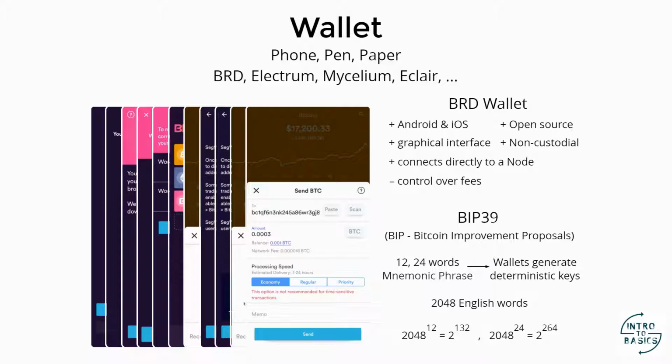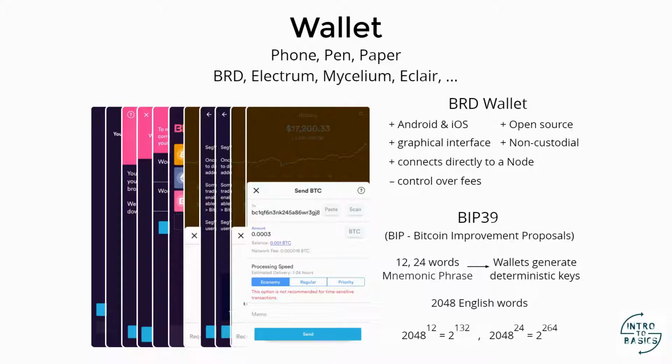I'll fill in the address I want to send to, and I'll enter the amount. Let's say 0.0003, which now is about $5. When it comes to sending small amounts, we can see one of the problems that Bitcoin has. Because the fees are calculated based on the transaction size and not on the value of the transaction, sending $5 could end up having a fee of, let's say, about $1.